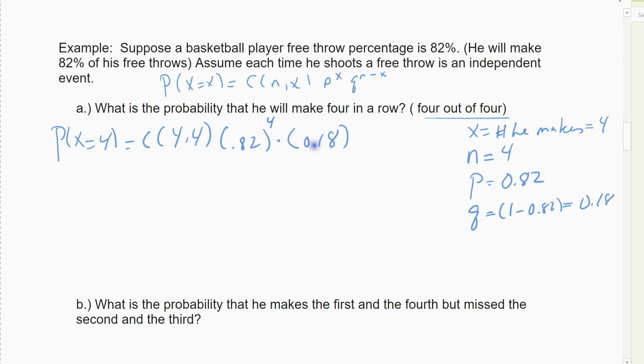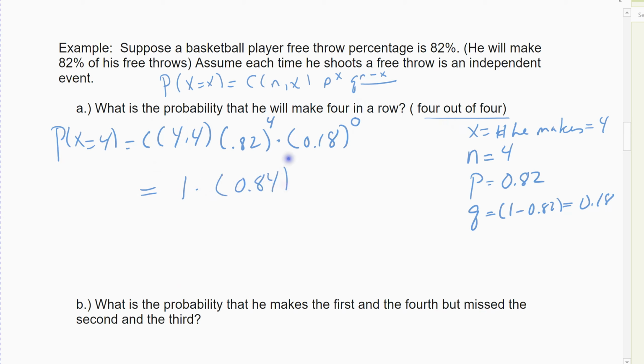Well, if he's going to succeed 4 times, this is n minus x, so it would be 4 minus 4, which comes out to 0. It should make sense. He's not going to fail at all, and that's what this represents. These two exponents should always add up to n. This is the number of times he succeeds and the chance of succeeding. This is the number of times he fails and the chance of failing. He's going to succeed 4 times and fail 0 times. He's making 4 out of 4. And then this counts how many ways you can do that. How many ways can you make 4 out of 4? If you type in combination 4 choose 4, there's only one way to do that.